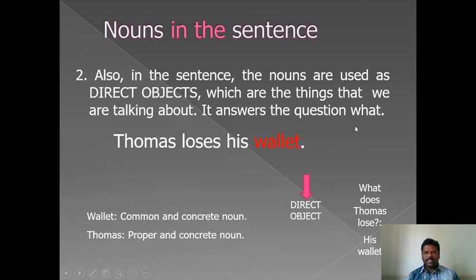Wallet is a direct object because it is a lifeless thing. It is an inanimate thing. All inanimate things are direct objects. What does Thomas lose? Thomas loses his wallet. Wallet is a common and concrete noun. Thomas is a proper and concrete noun.